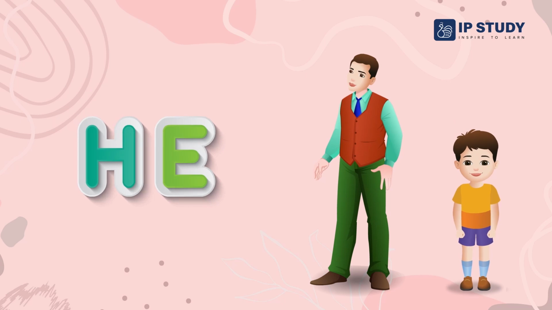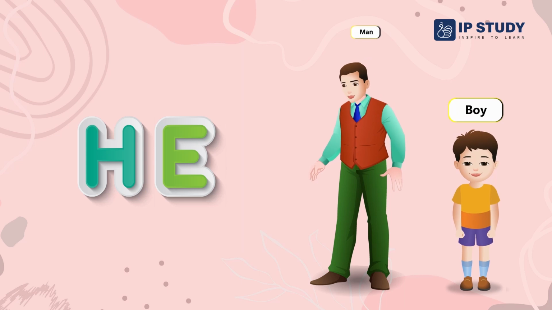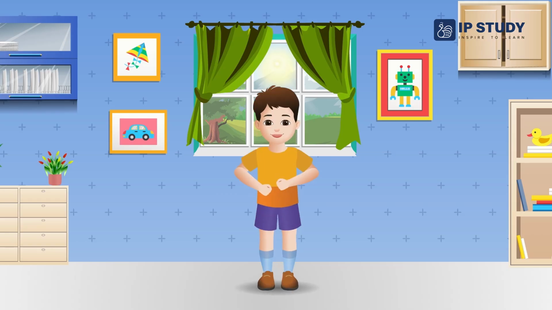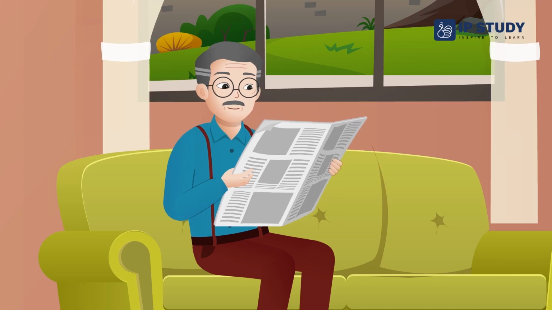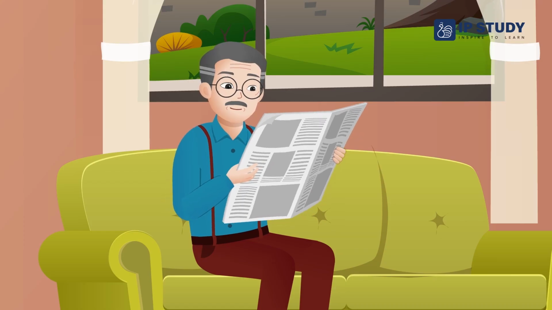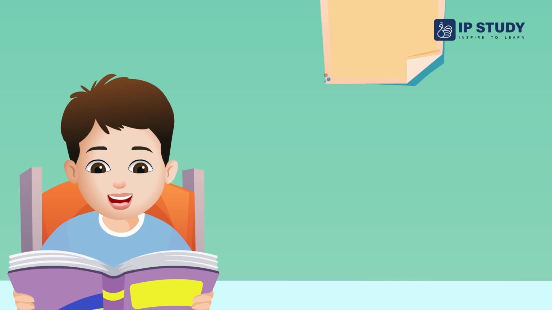He is used for males. Whenever we talk about boy or a man, we use he. He is boy. He is a man. He is my grandfather. He is a student.